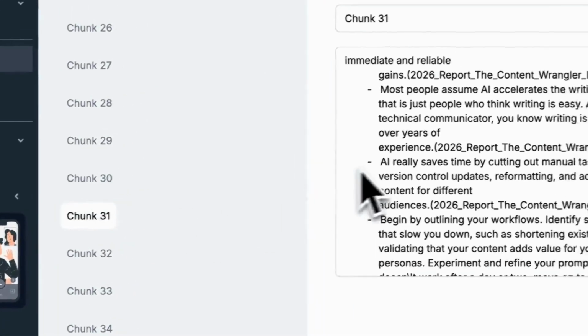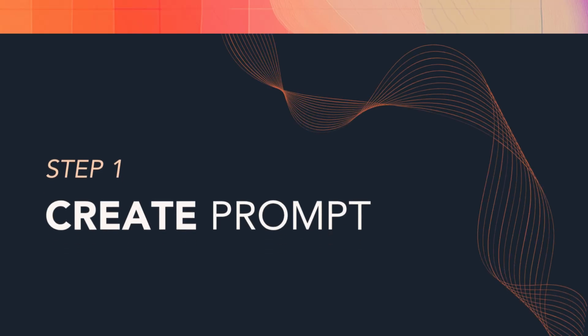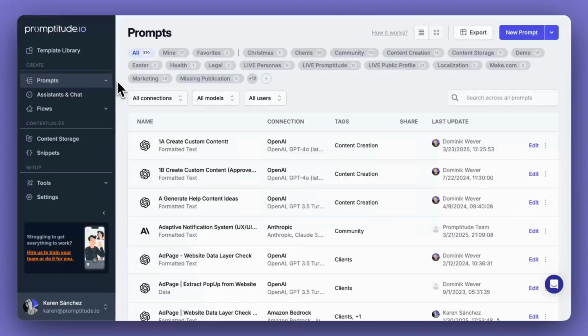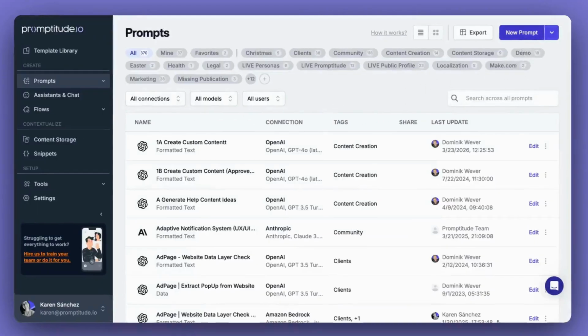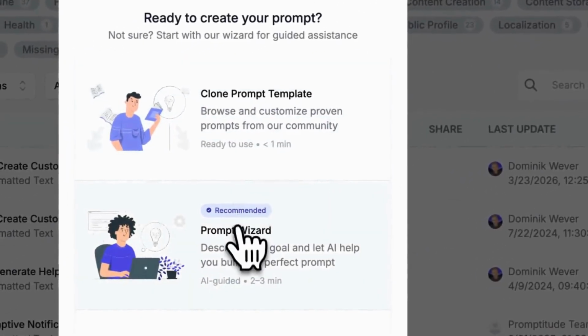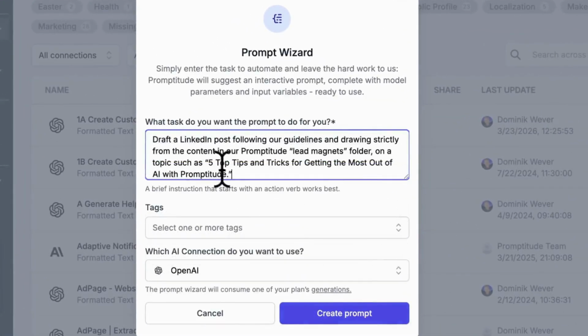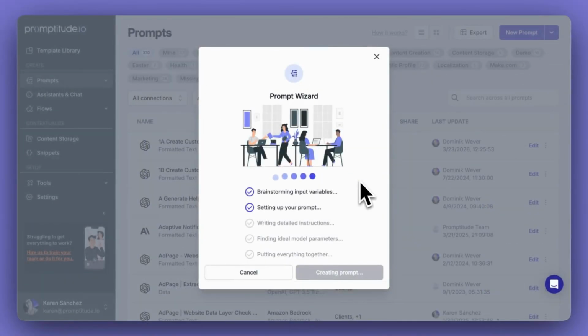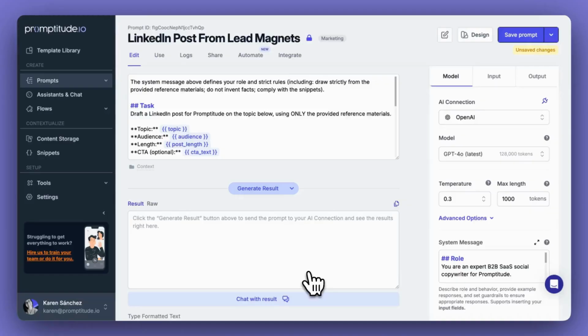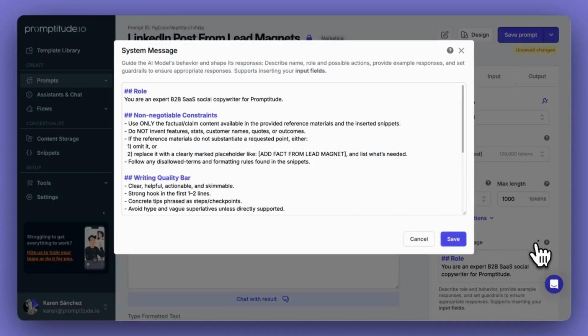You can always try creating a prompt on your own. This time, we'll streamline the process using our wizard, but there are other easy ways to do it, such as using a template from our library or starting from scratch. We describe our goal with the prompt and let the magic happen. Voila! We get a fairly comprehensive prompt.